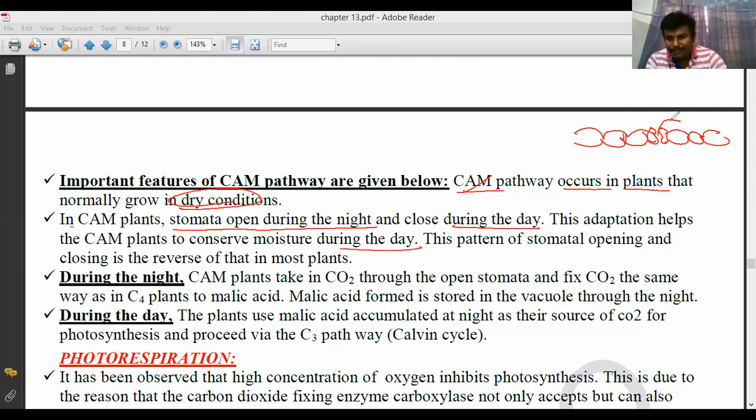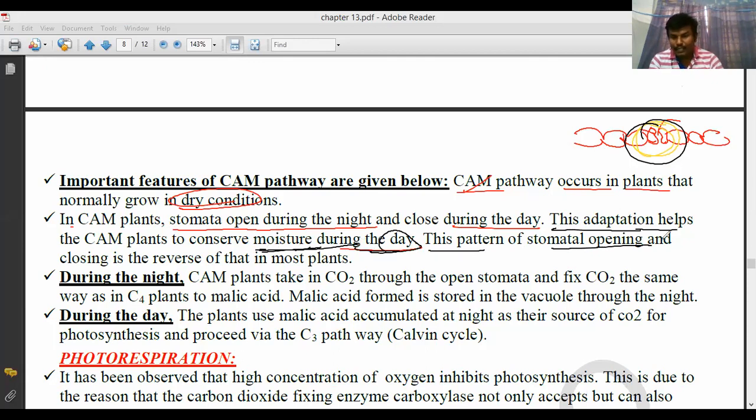During daytime the stomata is closed, so the transpiration process stops and water loss is stopped. At nighttime it is open.